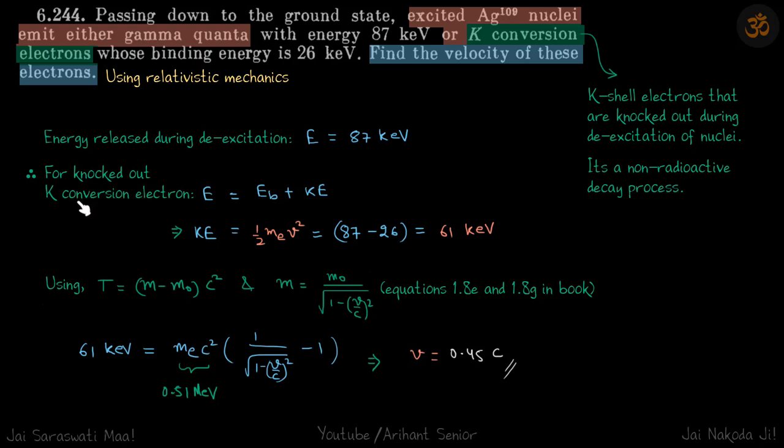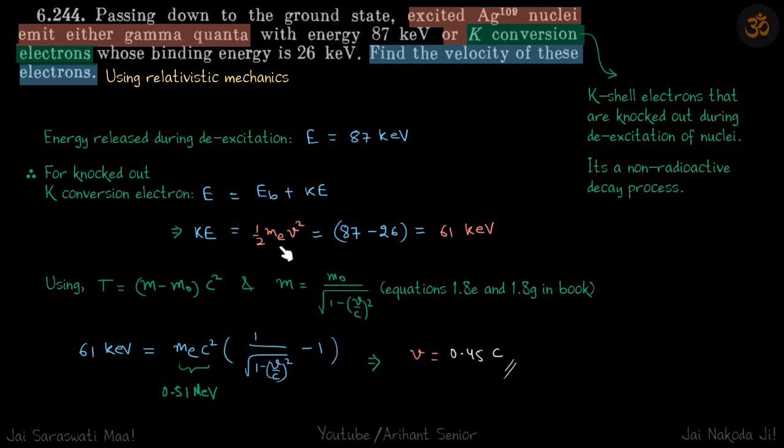So for knocked out K conversion electrons, this de-excitation energy is taken up by the electron to get out of the orbit. So that is binding energy plus residual kinetic energy. So binding energy is given as 26 kiloelectron volt. So this gives the kinetic energy left as 87 minus 26. So that is 61 keV.